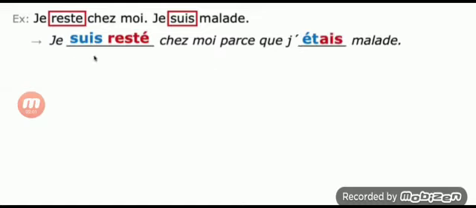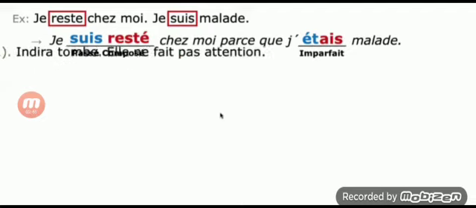So see here the example. Rester is in passé composé. Être is imperfect. So these two sentences are joined using the conjunction parce que. Okay. Like this you must notice and find the first verb in passé composé, second verb in imperfect. So like this you must identify the rule, you must follow the same model. Seeing the example model you must write, and parce que also you must use.